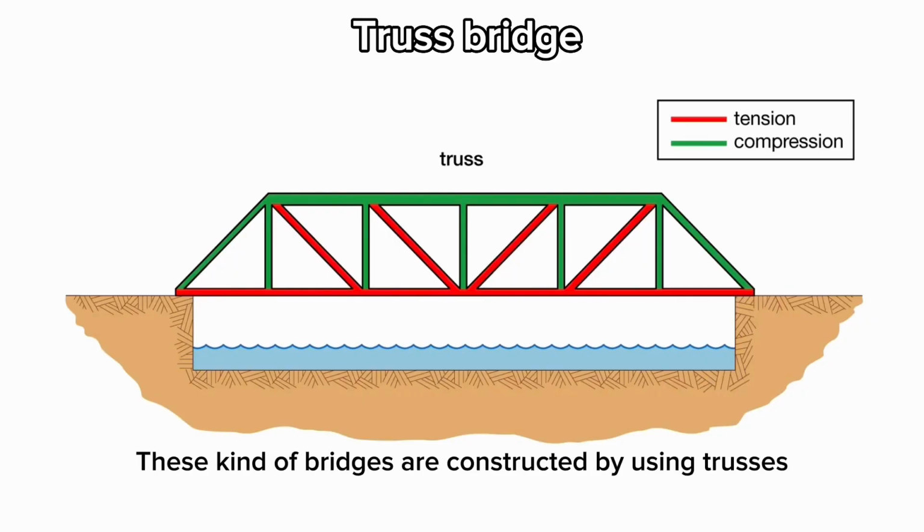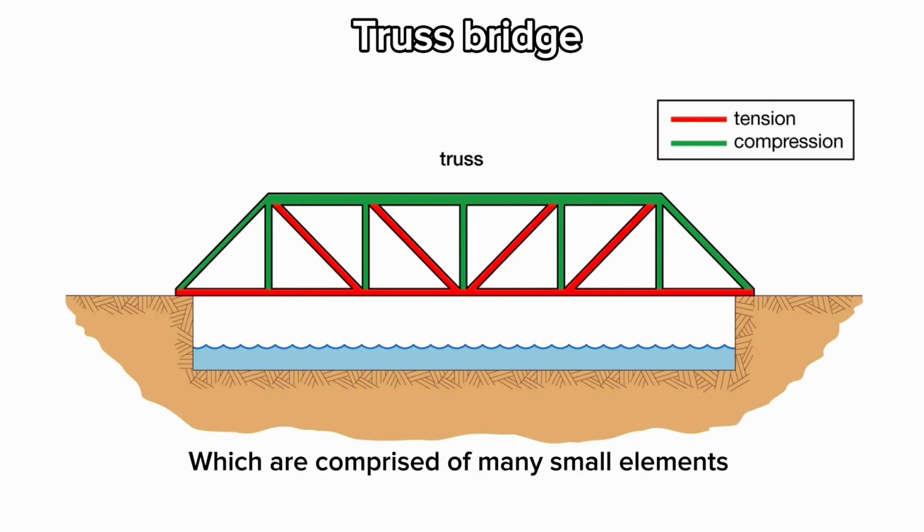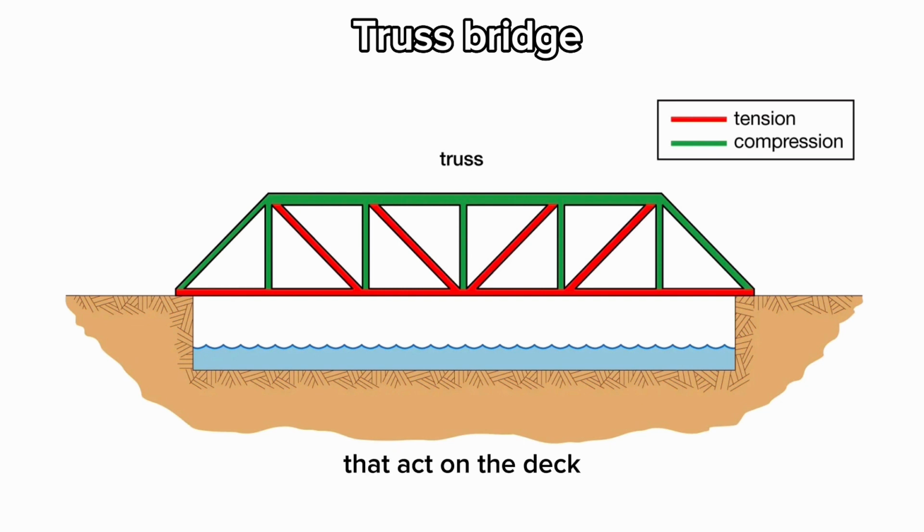So what is possible? There are 3 types of design that are possible. The first design is the truss bridge. This kind of bridge is constructed using trusses, which are comprised of many small elements forming triangle shapes. The role of these triangular elements is to absorb tension and compression forces that act on the deck.